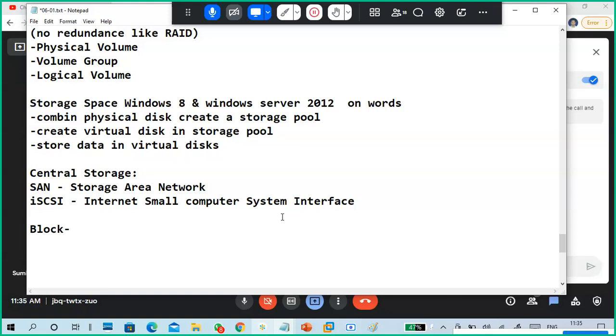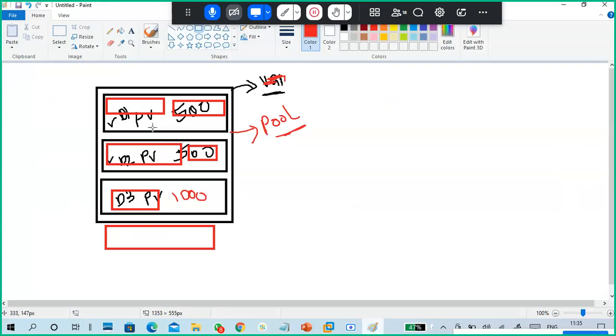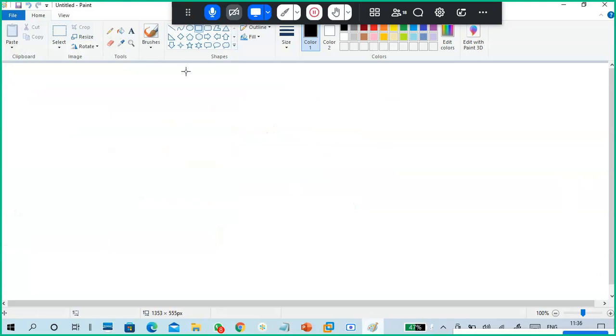Block level storage. Exactly, it's a block level storage. Understanding block level storage is very simple. Again, I'm explaining what was already explained in the storage classes.